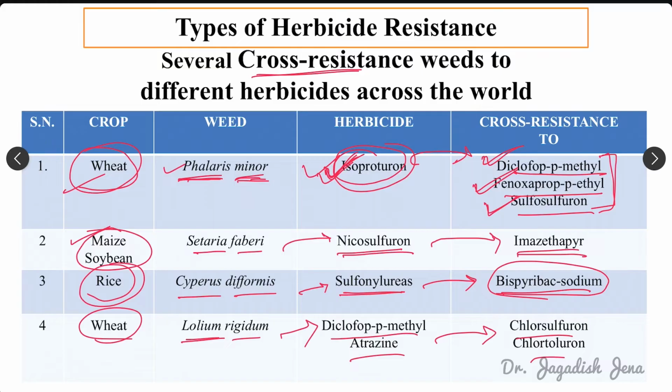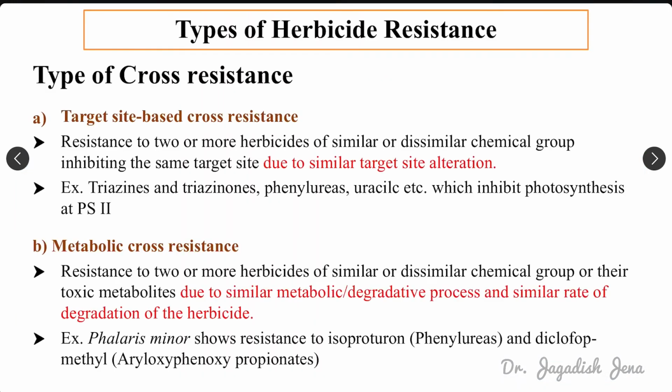Are you getting my point? So cross resistance is basically if a particular weed shows resistance to one herbicide, and after some time it becomes resistant to another herbicide of that particular chemical group, then that is called cross resistance. Then there are two different types of cross resistance. One is target site based cross resistance, another is metabolic cross resistance. What is target site based cross resistance?